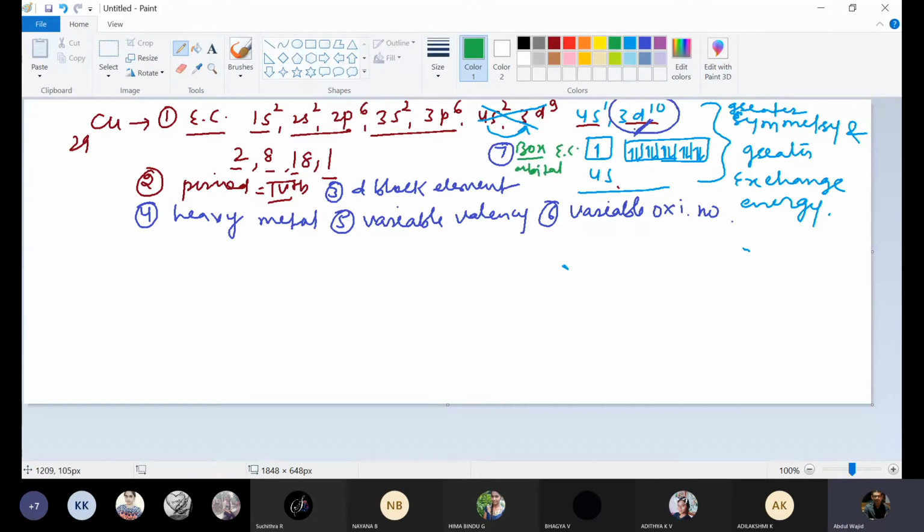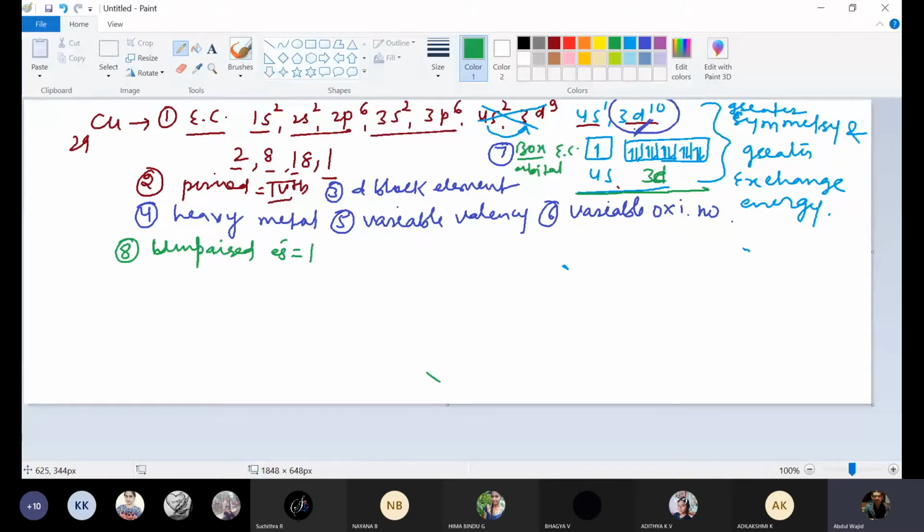So you have written here 4s and 3d because according to the formula, 4s and 3d electrons play the most important role in determining the properties of d block elements. So you will mention only 4s and 3d here. Now see, this was the 7th point. How many unpaired electrons are there in the case of copper? Unpaired electrons here are 1 only.